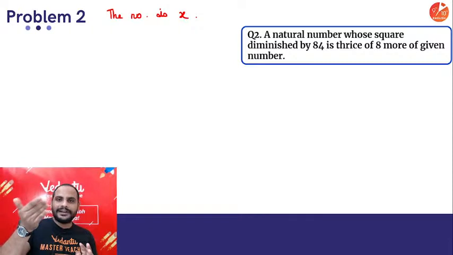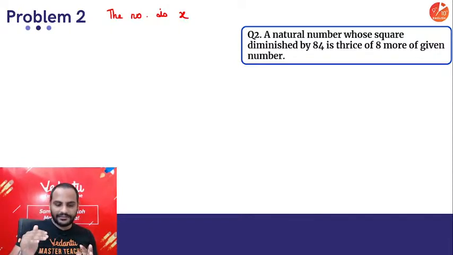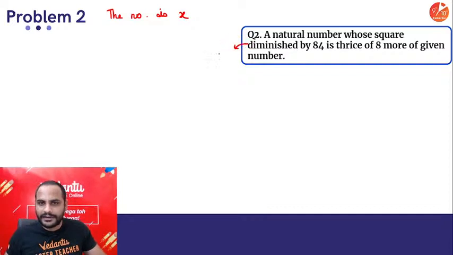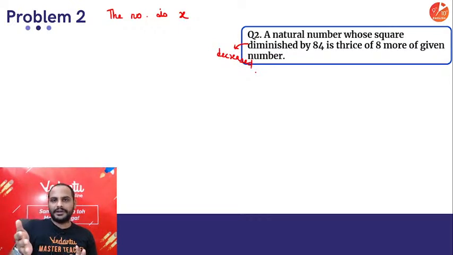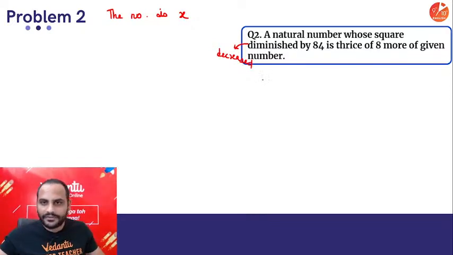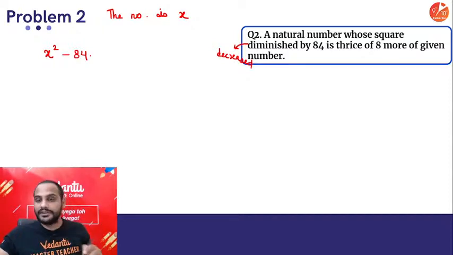so its square when diminished means reduced, decreased, right? So diminished means decreased. All right, so if we decrease the square of a number by 84, that means from the square of a number, if I subtract 84, I get thrice of 8 more of the given number, 3 times of 8 more than the given number. Alright, so here I can say the square of a natural number, its square diminished by 84, is thrice of, 3 times of what? 8 more of the given number.